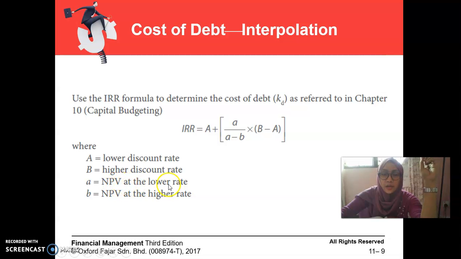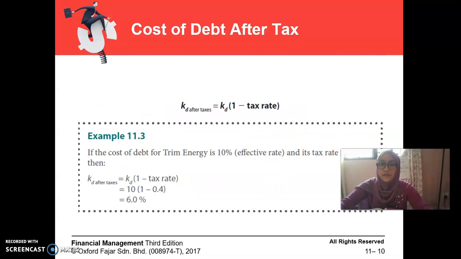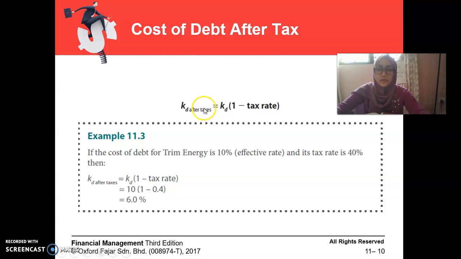So NPV at the lower rate is the cash times the factor of the lower rate. Just now I mentioned it is 11%. So for the NPV at 11%, you have to multiply by the cash, so you get the net present value for the lower rate. Cost of debt after tax, you are using this formula: KD equals cost of debt times 1 minus tax rate.